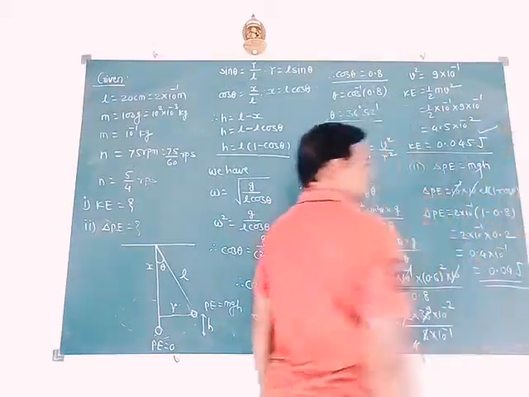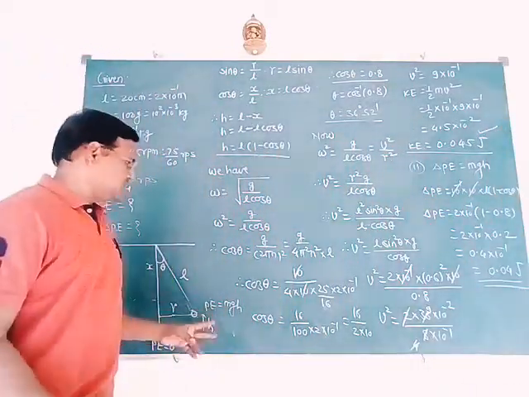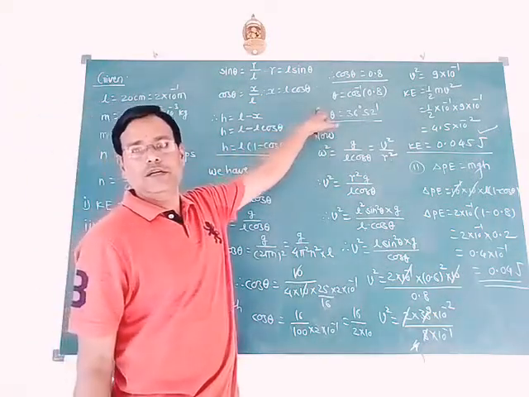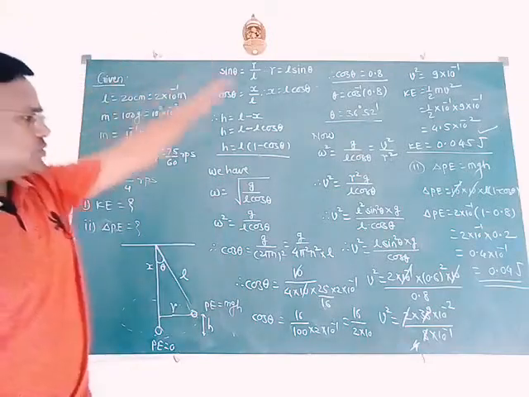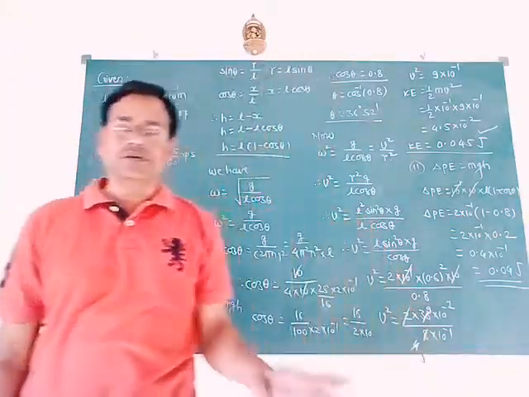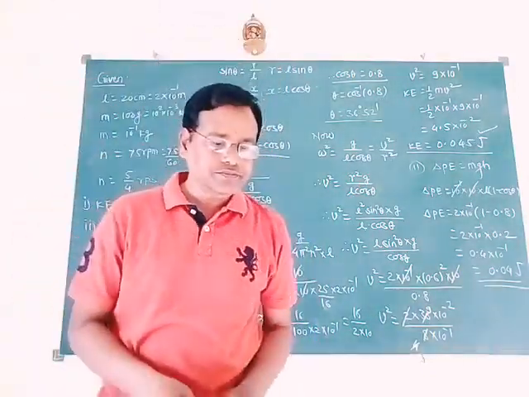This is the answer for change in kinetic energy. And finally there was one value, that is cos of theta. Theta must be calculated here. So this is the total solution to the problem, which is somewhat twisted in your syllabus. So last one, regarding the circular motion.